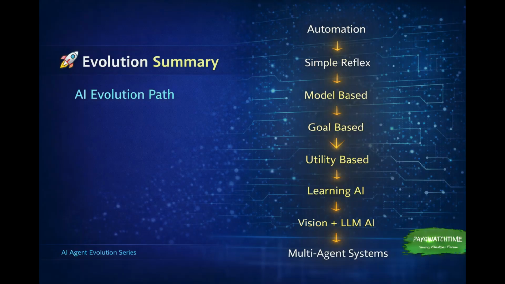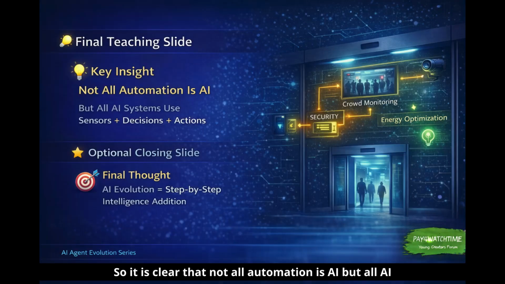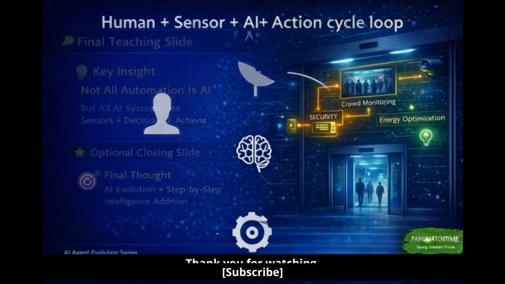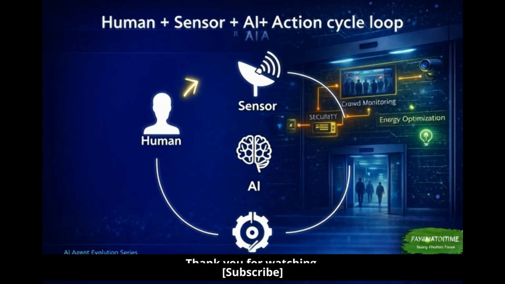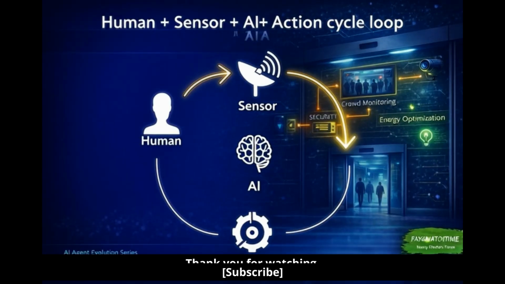Done for today. It is clear that not all automation is AI, but all AI systems use sensors, decisions, and actions. So the final thought is: AI evolution is nothing but step-by-step intelligence addition.